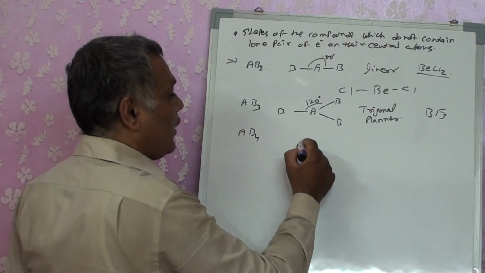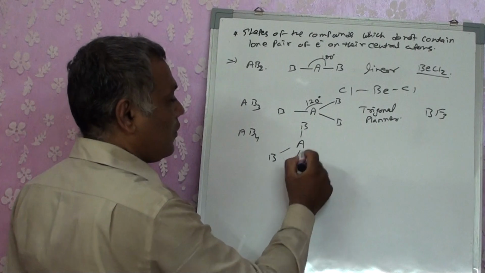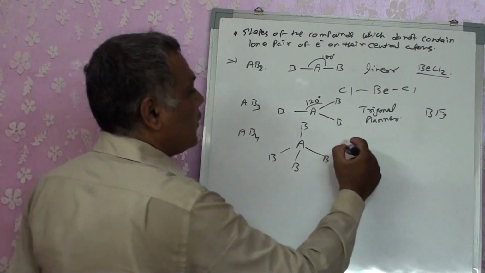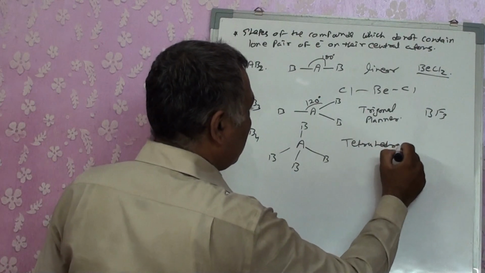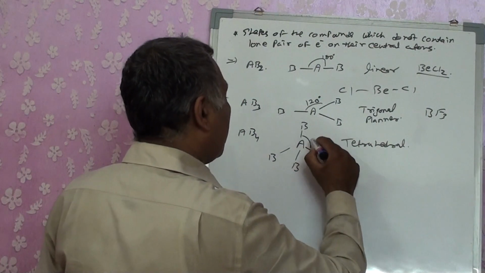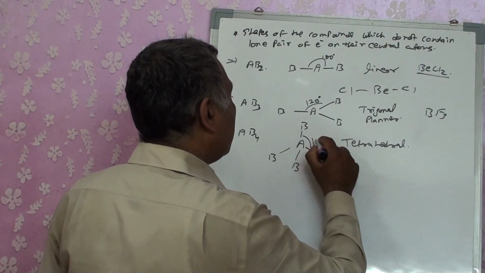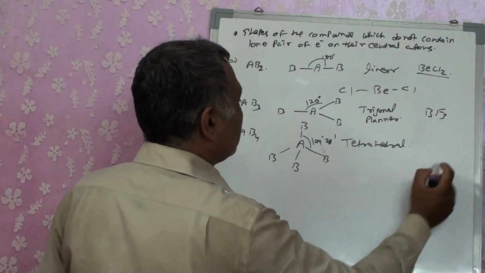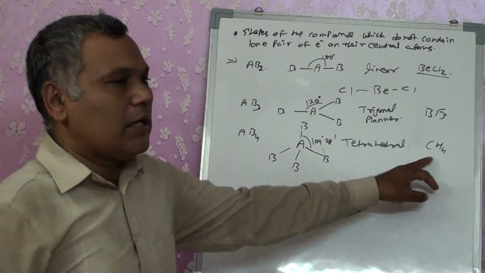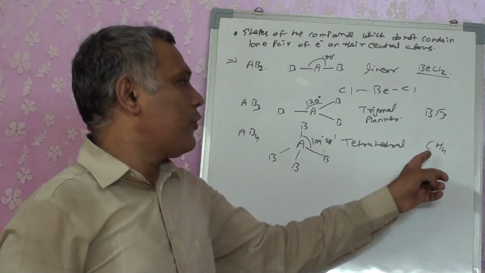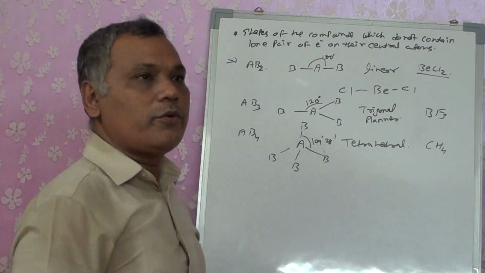AB4, that means 4 covalent bonds are there. The shape formed is tetrahedral. The bond angle formed by it is 109 degree 28 minutes. Example, CH4. You can see that the carbon has 4 valence electrons and all 4 of them are bonded with one another, so no lone pair of electrons is left out.